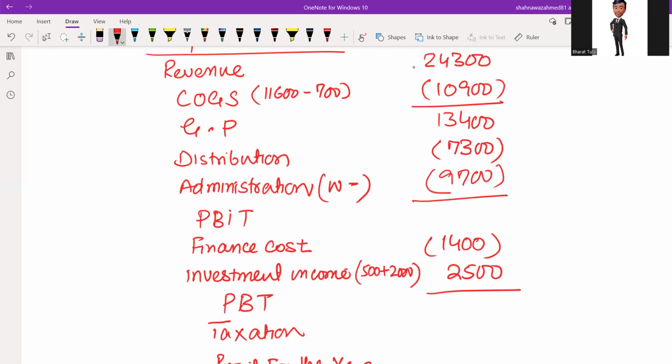Sorry, loss before operation is 3600. Then we have finance cost and investment income. So we have a loss, which is loss before tax.